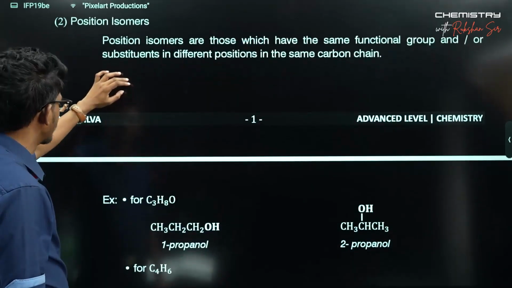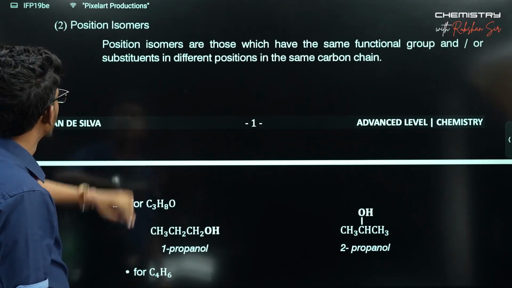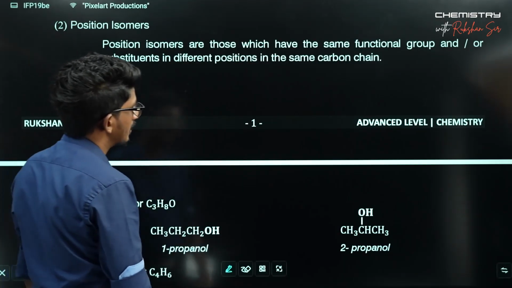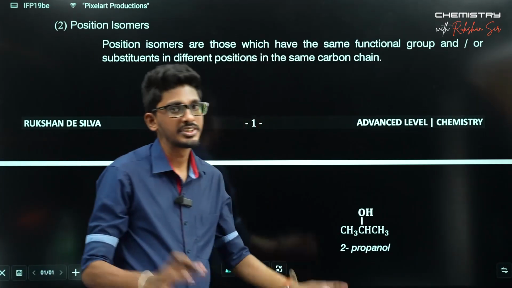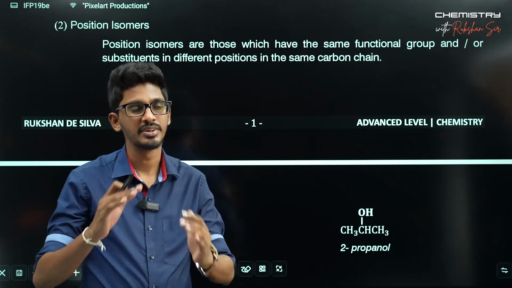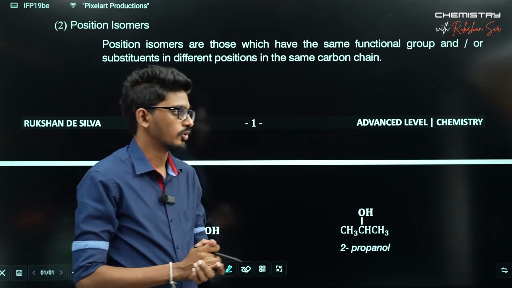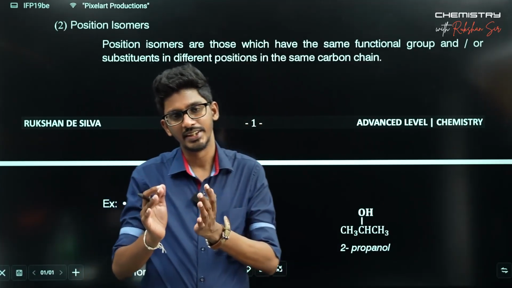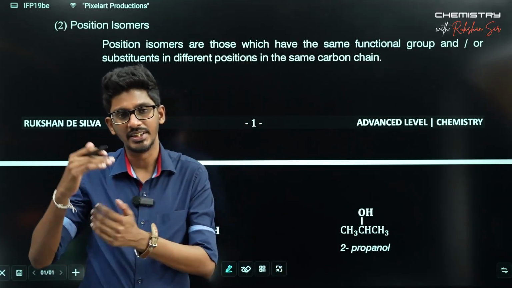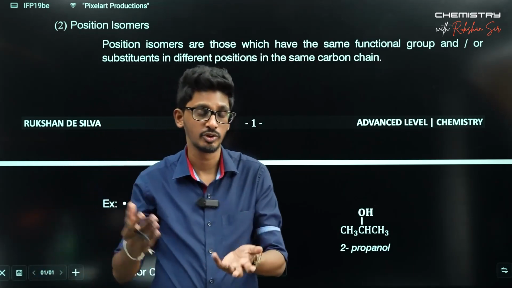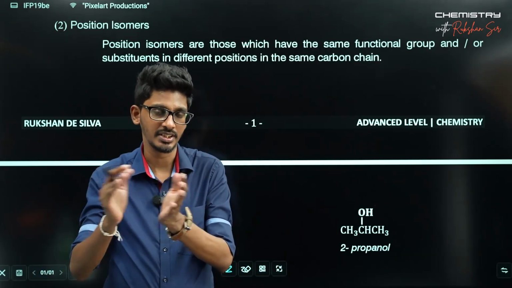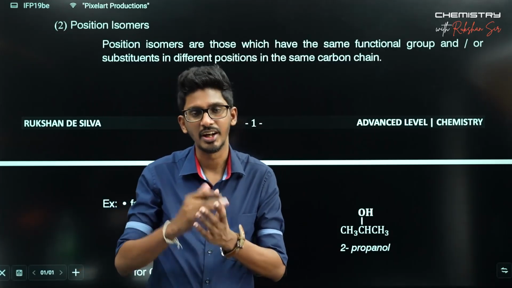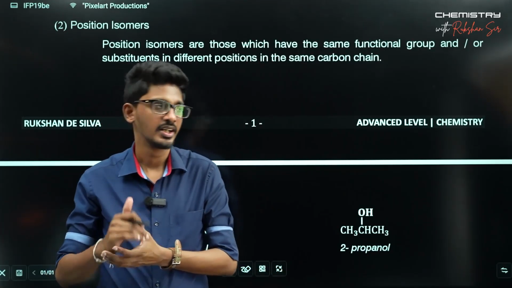As the name suggests, this isomerism happens due to the change in positions. It could be due to the change in positions of the substituent group, or the change in positions of the main functional group, or the position changes of the unsaturation, the double bonds as well.